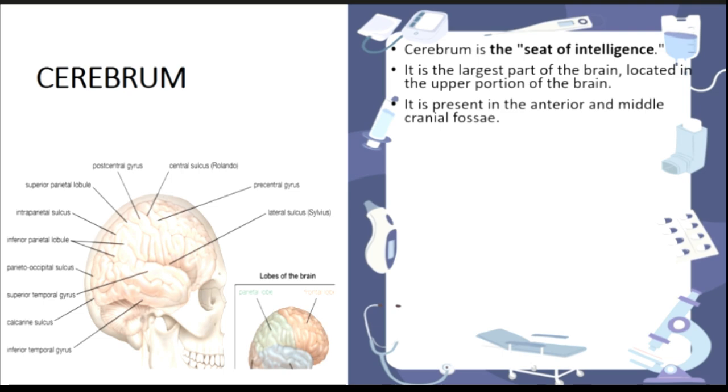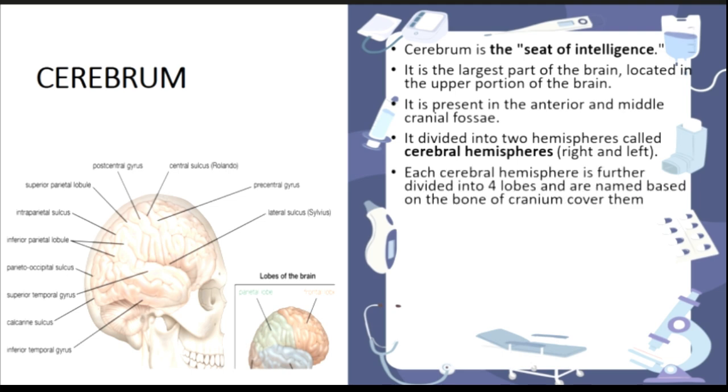So this cerebellum is the main part that stores the memory of everything you see. If you walk, or if you get any injuries, or if you want to store anyone's memory, there is a site that stores every memory, and that is the cerebrum. It is further divided into two hemispheres, the right and left cerebral hemisphere. So this has the four lobes in it.